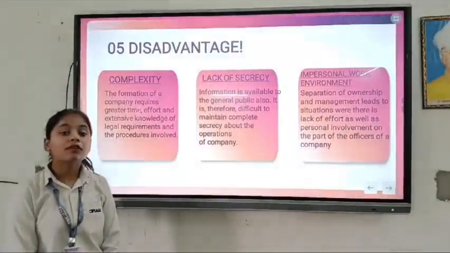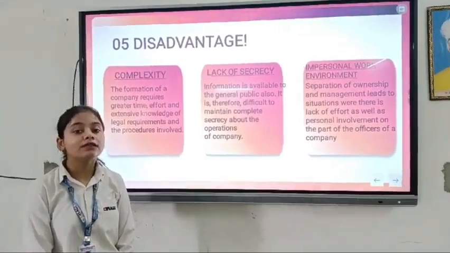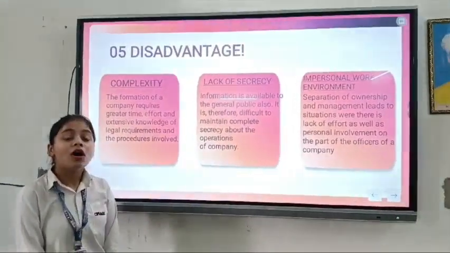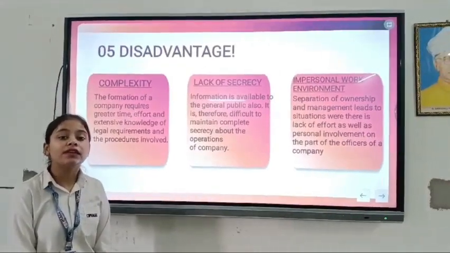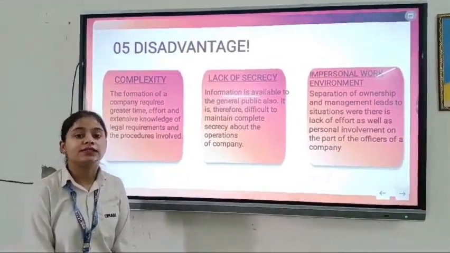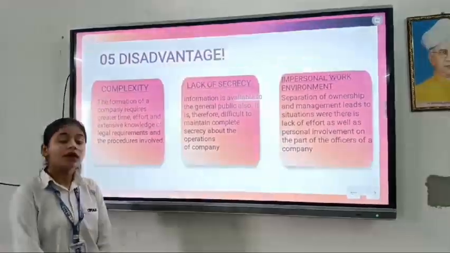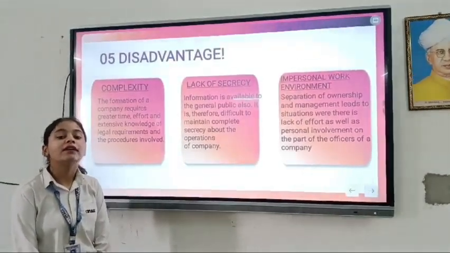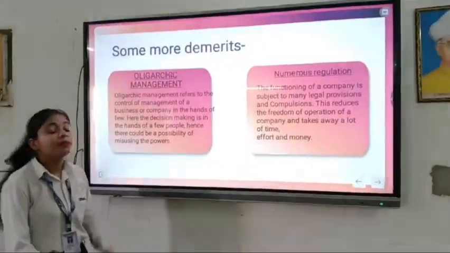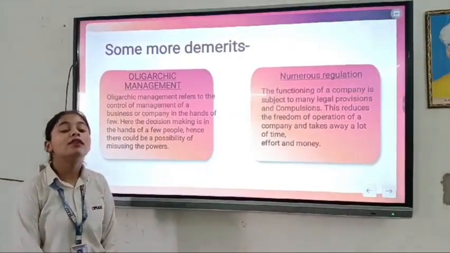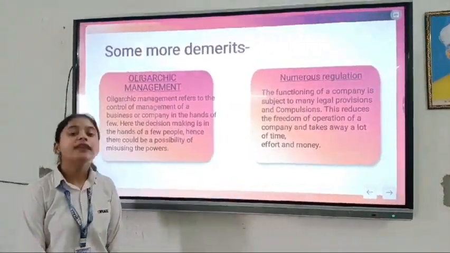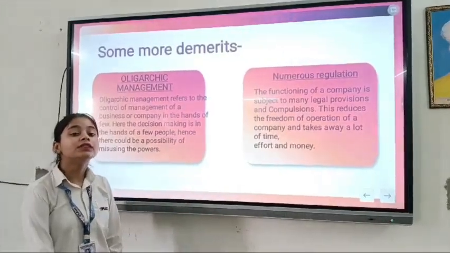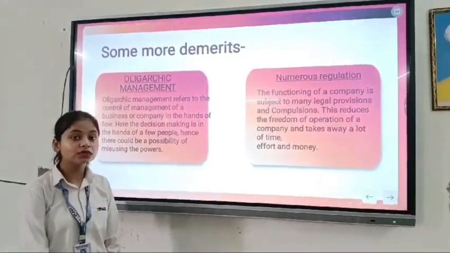First, complexity. The formation of a company requires fulfilling documentation and legal formalities, which makes the procedure lengthy and complex. Then second one, lack of secrecy. All the financial information is disclosed to the general public, so there is no confidentiality or secrecy. Now, third one, impersonal work environment. The business affairs are managed by professionals, not the owner. Thus, it lacks personal contact with employees and customers. Then the management. The control of management of a company is in the hands of a few, and there could be misuse of the company, which involves various rules and regulations and reduces the power.